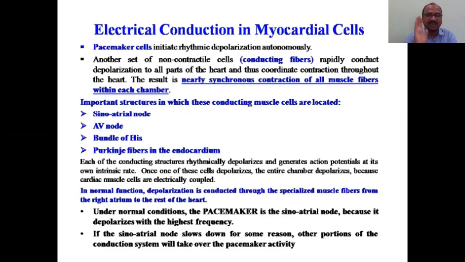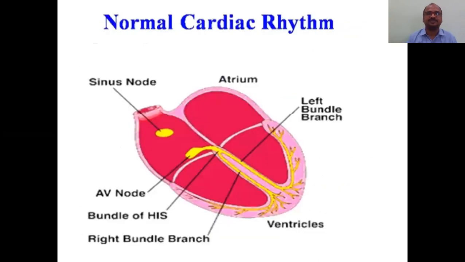These points only are important in this slide. In normal function, depolarization is conducted through the specialized muscle fibers from the right atrium to the rest of the heart. This we already know very well. The structure, you take a screenshot.